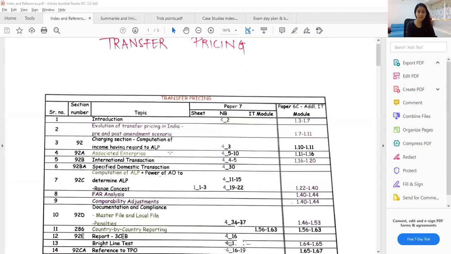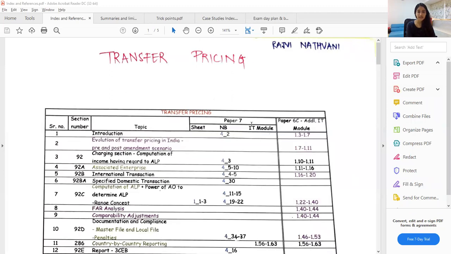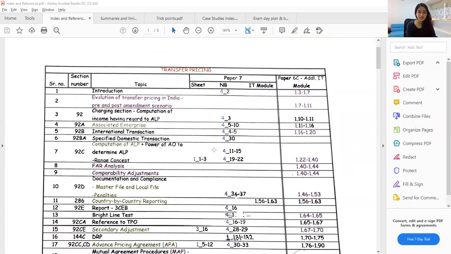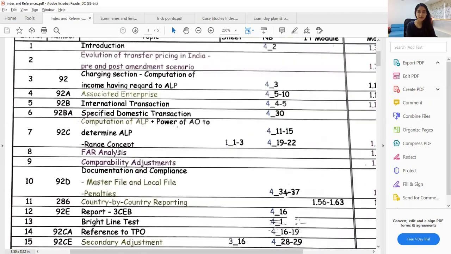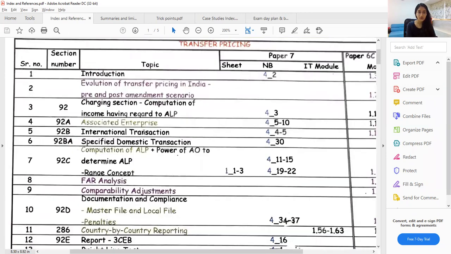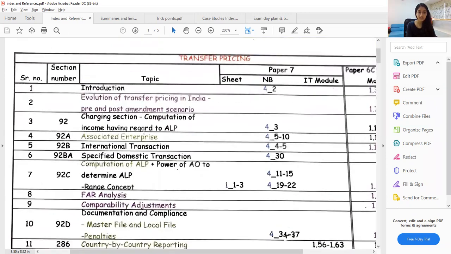So I will show you how I had indexed all of this because it's very, very important to ensure that everything is in place so that in exams you do not search for material or waste time thinking what is there where. So here, if you see, this is transfer pricing, where whatever I've written in purple here is something which is there only in international tax and it is not there in DT. And that is why I do not have to remember it. I just have to read it very quickly to ensure that in open book I'll be able to trace where